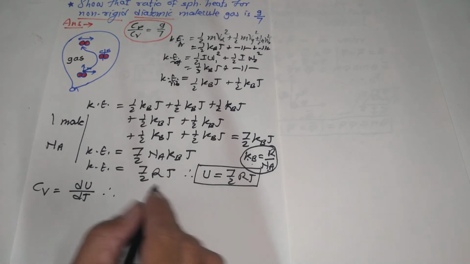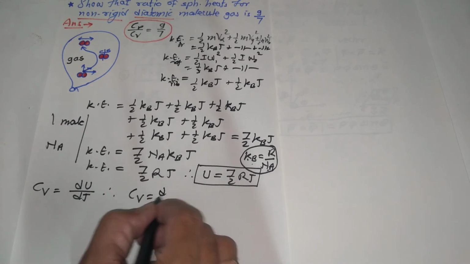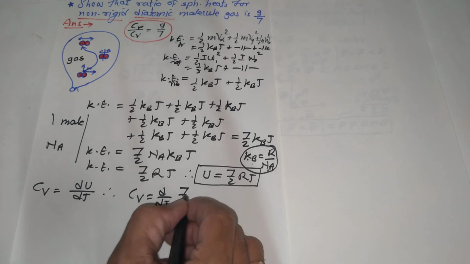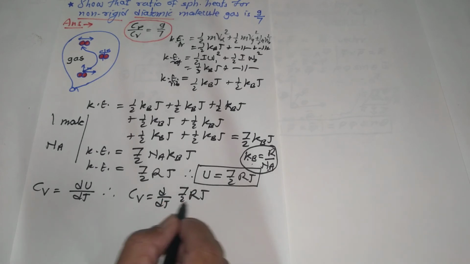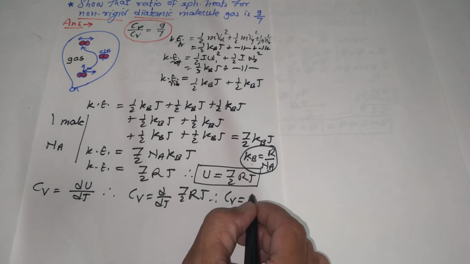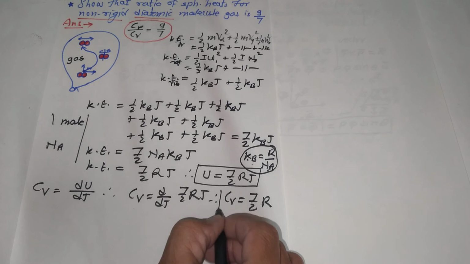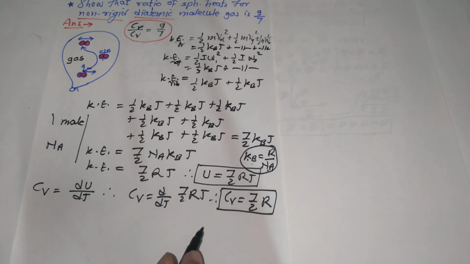Therefore Cv equals d by dT of 7 by 2 RT. Here 7 by 2 R is constant, therefore Cv is simply 7 by 2 R. This is the specific heat of the gas at constant volume.